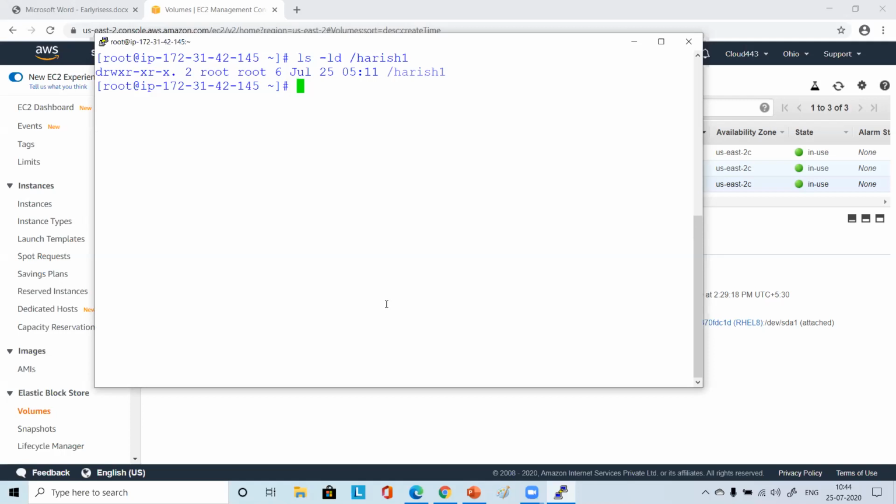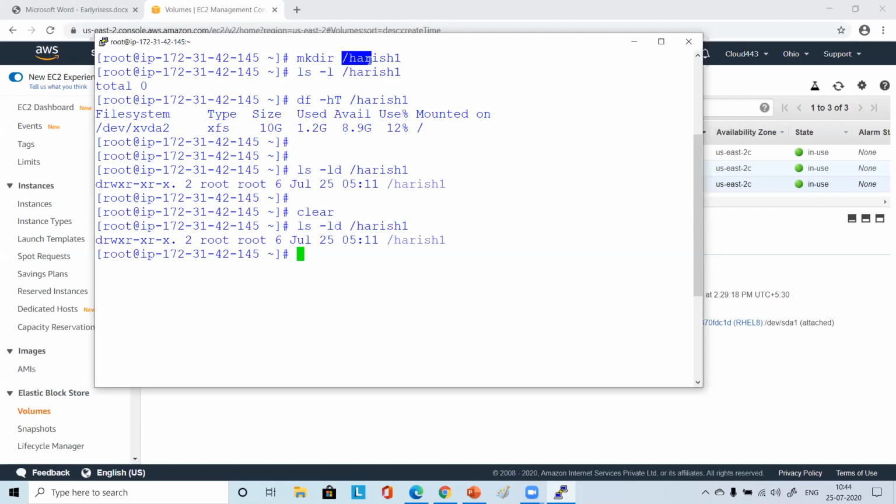Oh, only hyphen Urvashi M, no? ls -l, ld, ls hyphen l d, and then slash and whatever directory you created. How you created it, exactly the same thing you put. ls hyphen l d, L for list, ld, space slash Urvashi 1. Yeah, slash Urvashi 1 came. Came? Yes. Okay, perfect.